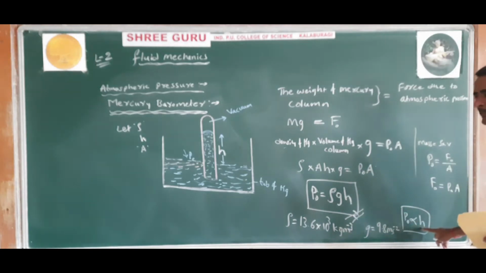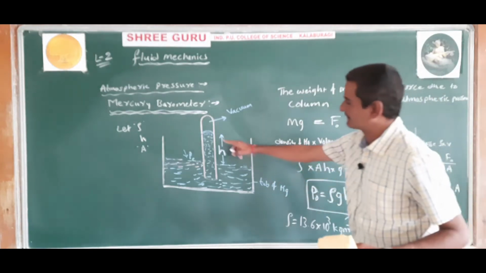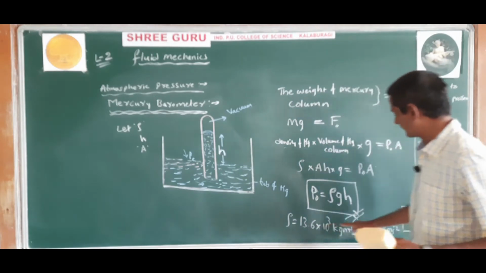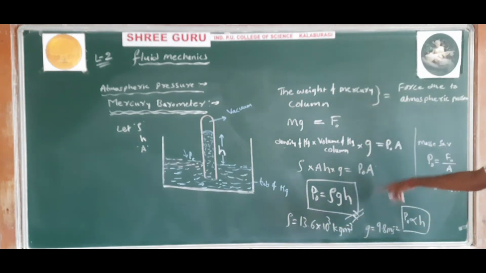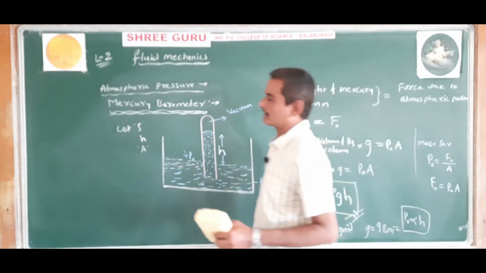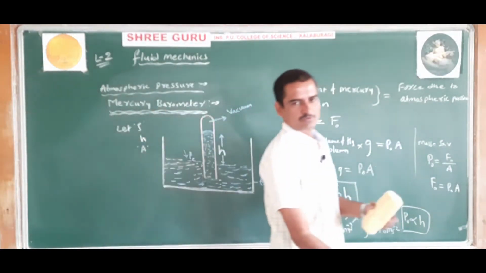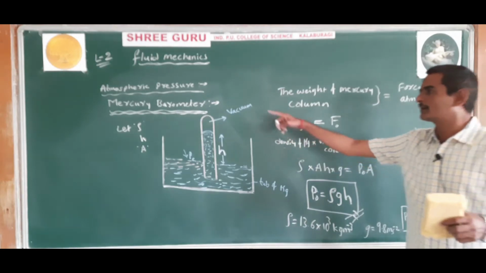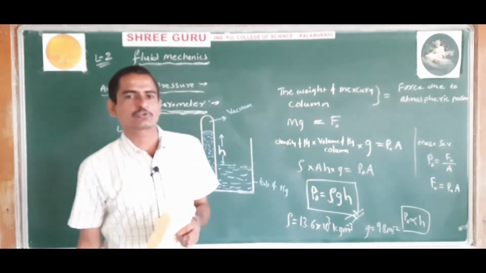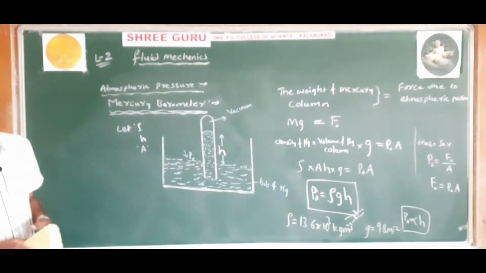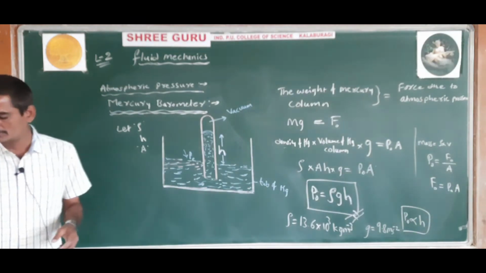So by measuring the height of the mercury inside this glass tube, we can measure the atmospheric pressure by using this method. This was the method used by Torricelli, and this device is called the mercury barometer. Understood? Okay.